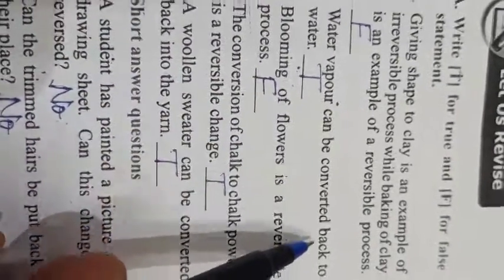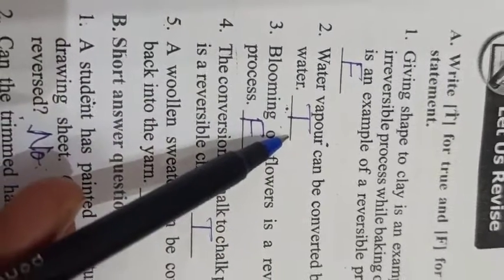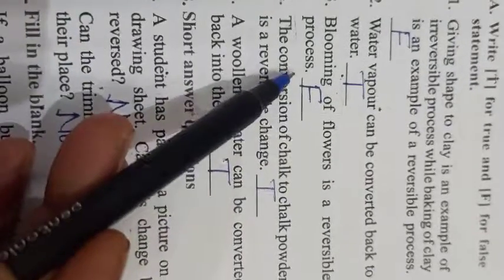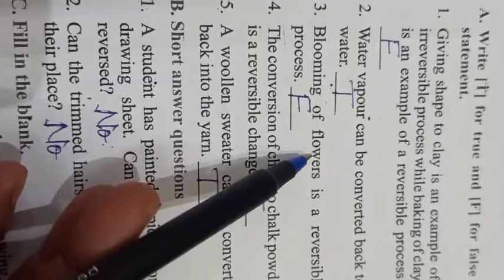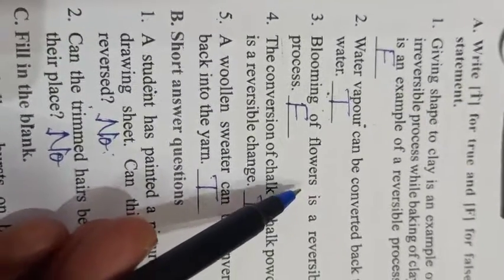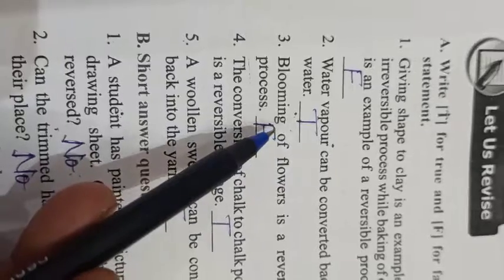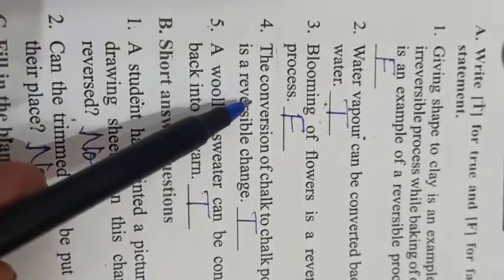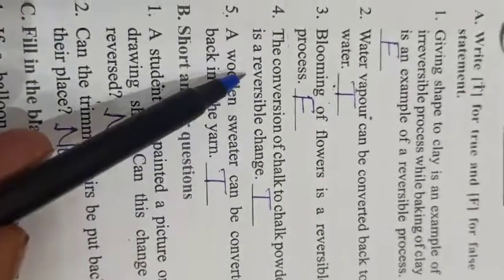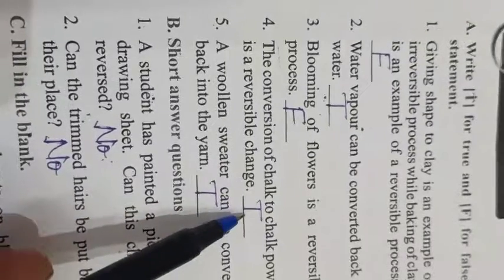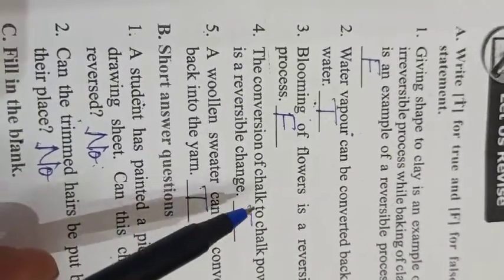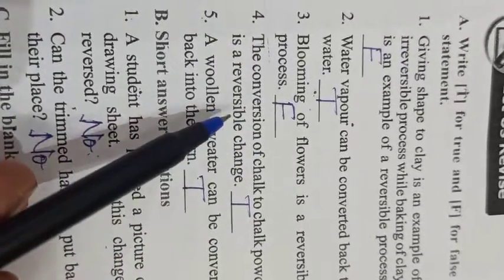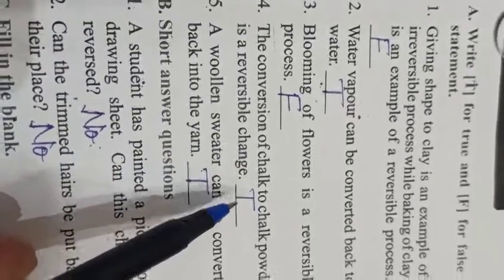Water vapor can be converted back to water. It is true. Blooming of flower is a reversible process. No, it is false. You know that once a flower blooms, we can't change the bloomed flower again into a bud condition. So it is false. The conversion of chalk to chalk powder is a reversible change. Yes, it is true, because from chalk we can make chalk powder, and from chalk powder we can again make a chalk. So it is true.